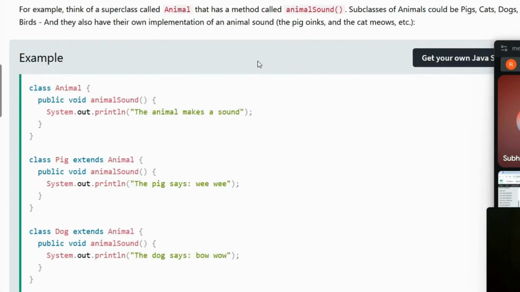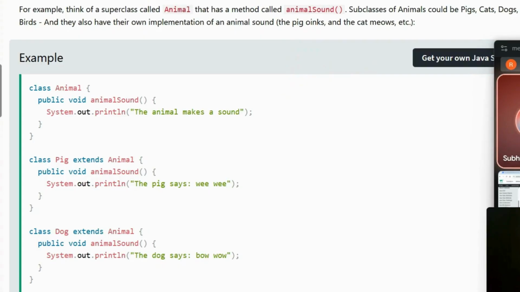For example, think of a superclass called Animal. Okay, so the superclass is Animal. That has a method known as animalSound. Okay, method is what? A function, right? And what is a function? A set of code. Yes. Here it is animalSound, but in general, a function is a set of code that we write once and we can use it multiple times. Right? All right. So we have a superclass that is Animal, and we have a method that is animalSound.